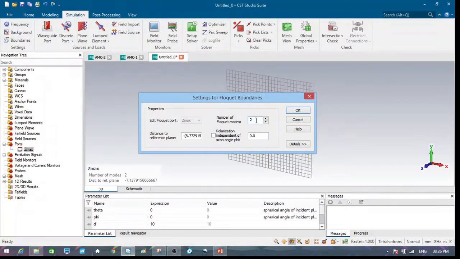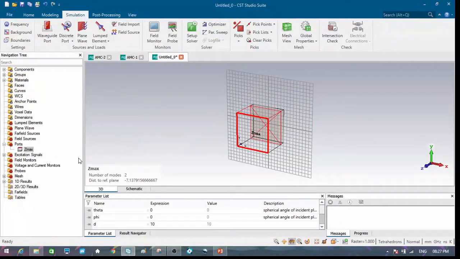So if we increase to 2 polarizations, in the same window we can simulate the structure for TE polarized incident wave and TM polarized incident wave. So this number of Floquet ports actually indicates the polarization. If we are giving 2, it will be simulating for TE polarization and TM polarization. So click OK. I'll be explaining about the important parameter phi in the next video. So click OK.